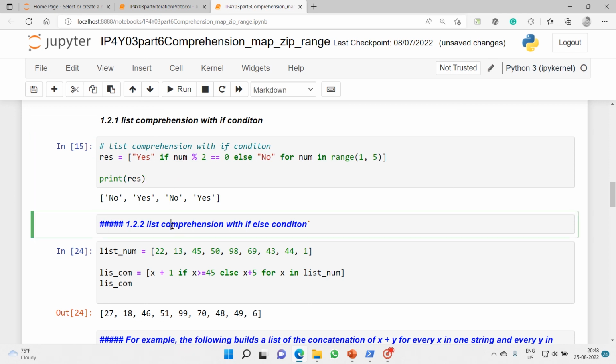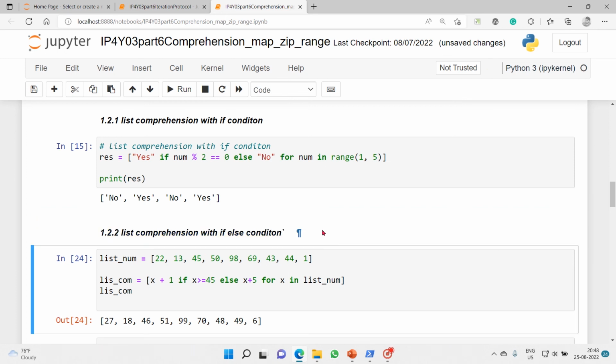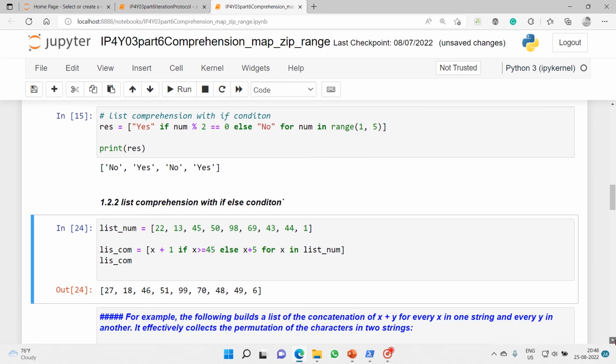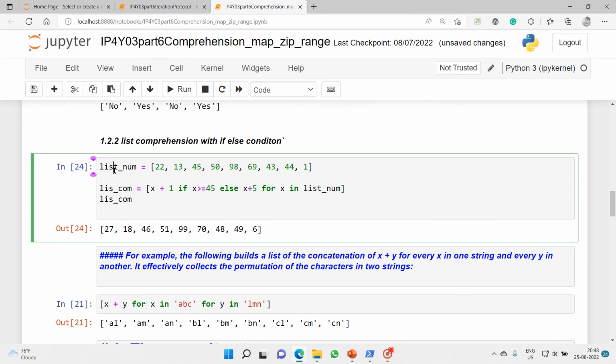So that's list comprehension with if else condition, now with a different example. Here we have taken a list of numbers, and the first expression is x plus 1 if x is greater than or equal to 45, else x plus 5, for x in the list.